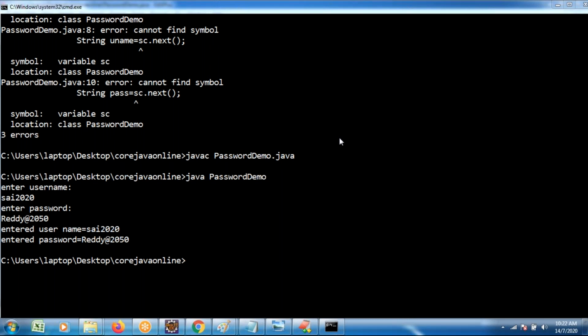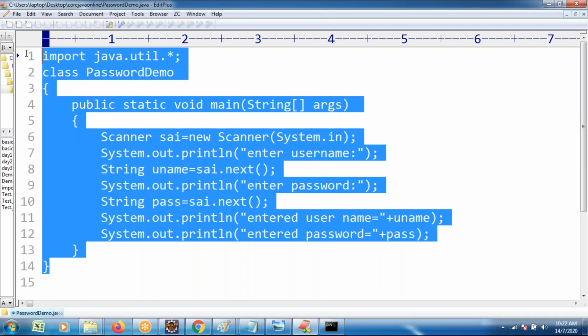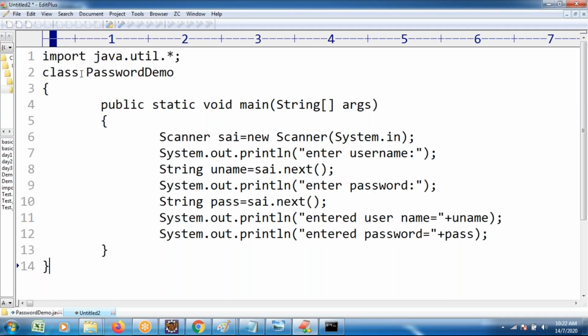To overcome this problem, previously I used the scanner. Scanner has this type of security problem. Instead of the scanner, I am replacing the Scanner class with the help of Console. Right? Same code. See how I am going to present it with the help of Console. Same logic I am taking. Try writing one more program, SecuredPassword.